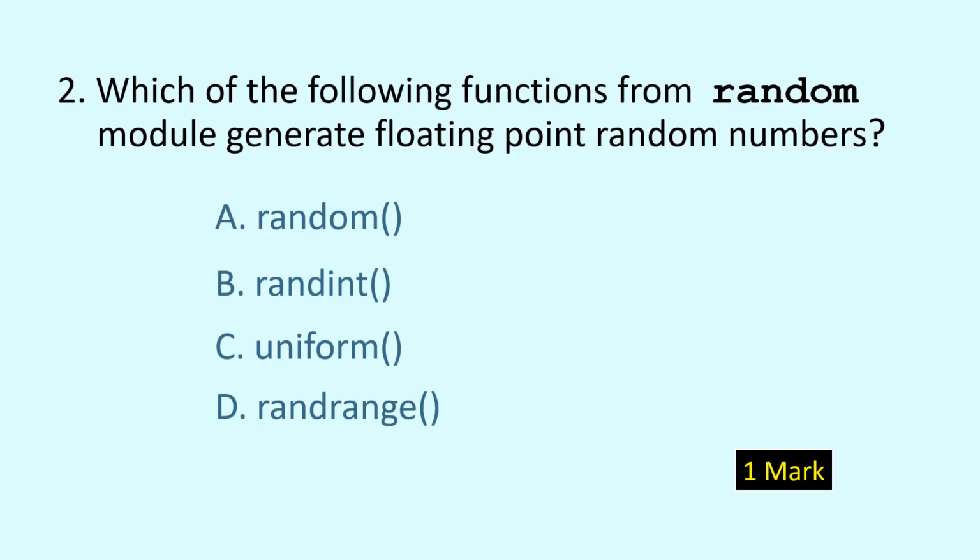Question number 2. Which of the following functions from random module generate floating point random numbers? And the correct options are A and C. Random and uniform, they generate floating point random numbers. Randint and randrange, they generate integers only.